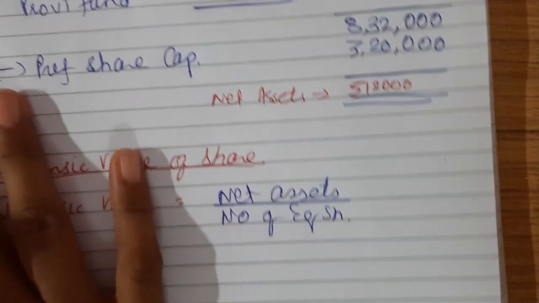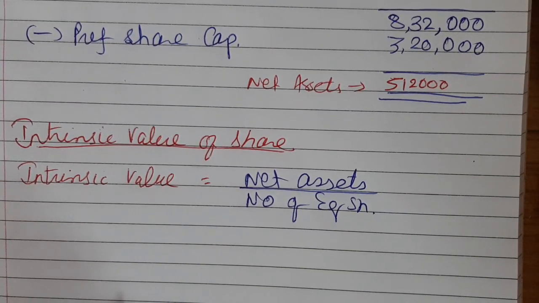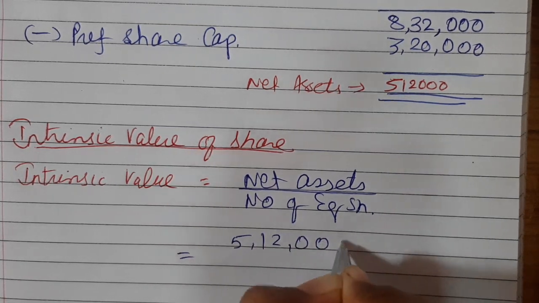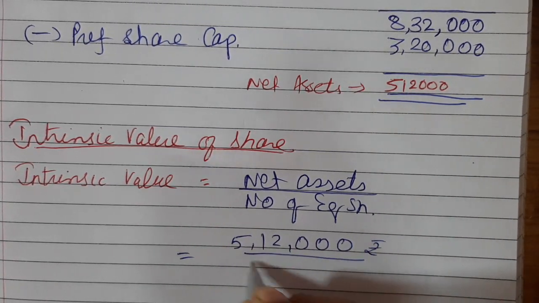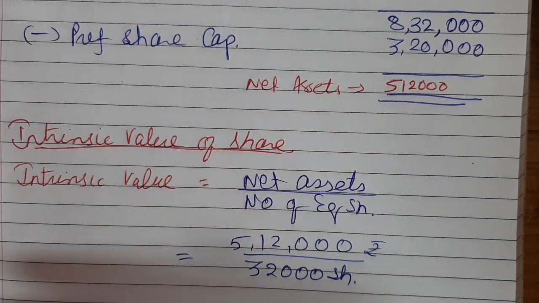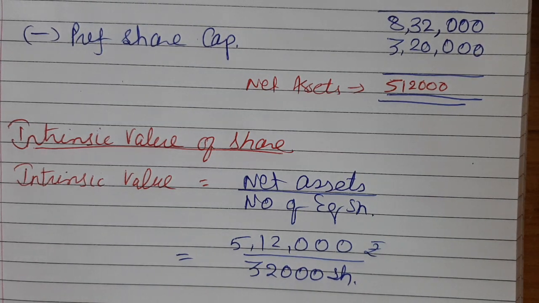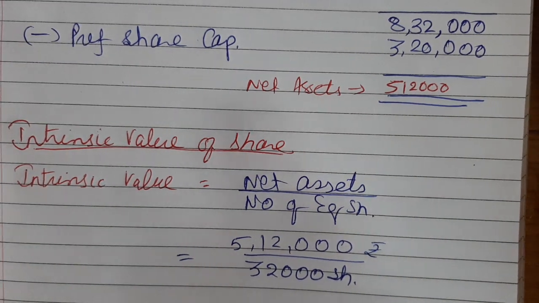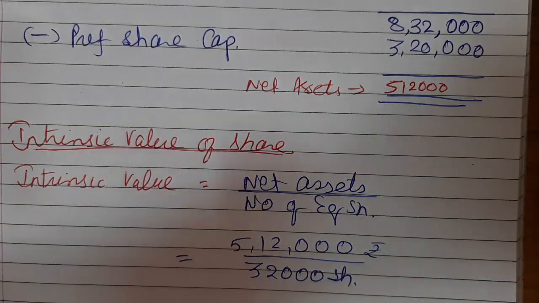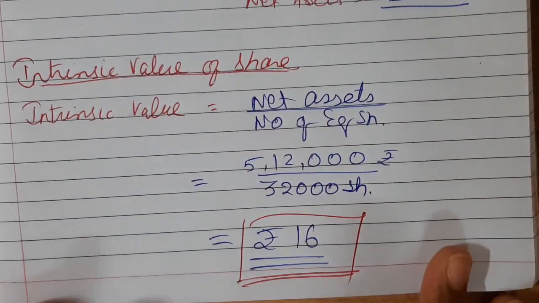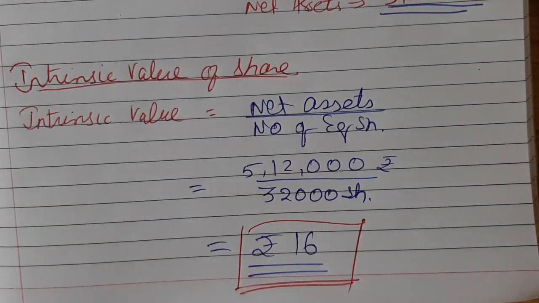The number of equity shares is directly given in the example: 32,000 equity shares. So here net asset is 5,12,000 rupees divided by 32,000 shares. We get the value of rupees 16. Rupees 16 is the intrinsic value of our equity share. So this is how we can find out the intrinsic value of shares.